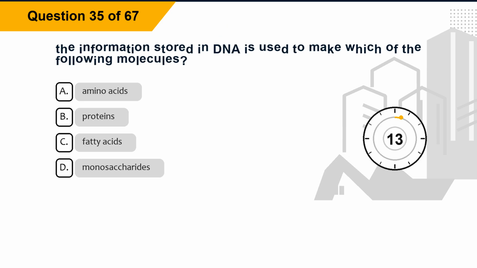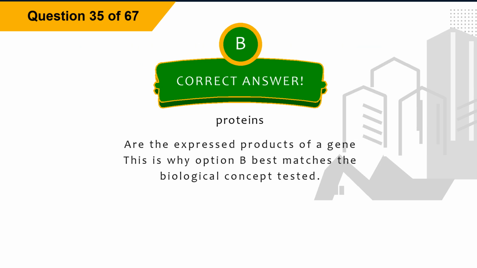Question 35. The information stored in DNA is used to make which of the following molecules? Option A, amino acids. Option B, proteins. Option C, fatty acids. Option D, monosaccharides. The correct answer is option B, proteins. Explanation: proteins are the expressed products of a gene. This is why option B best matches the biological concept tested.